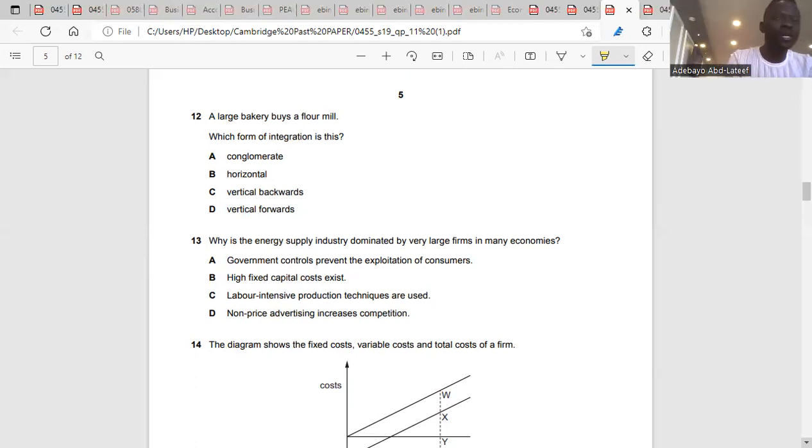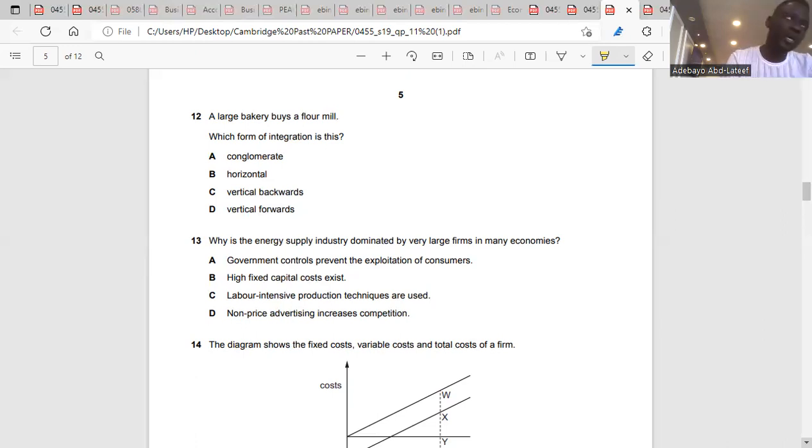For forward vertical, it means you are closer to the consumer. What's the consumer? People, customers. It means you, in the primary sector, are buying a firm in the secondary sector. That means you are going forward. Backward means a firm in the secondary sector buying over a firm in the primary sector. So we have two types of vertical.